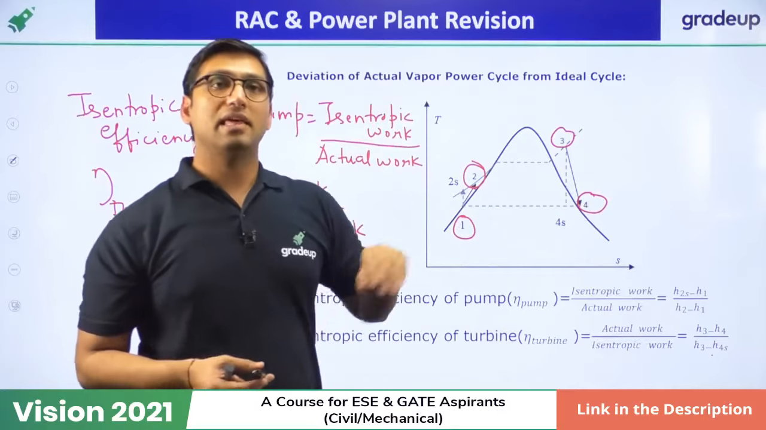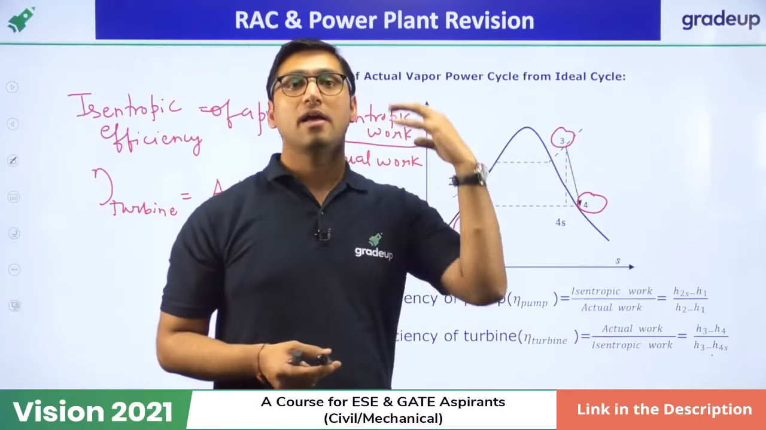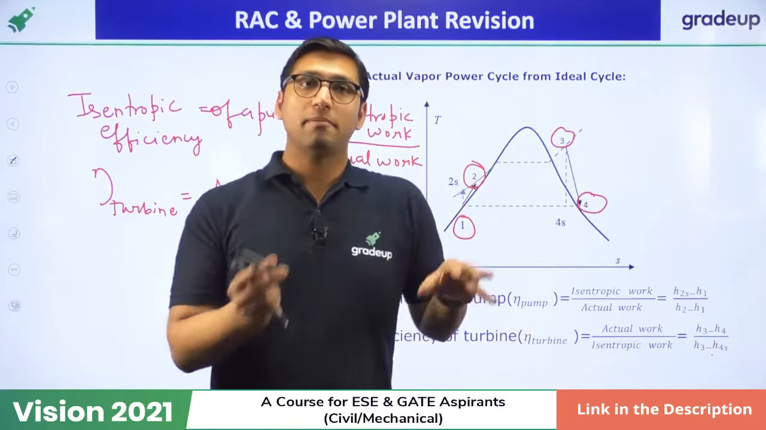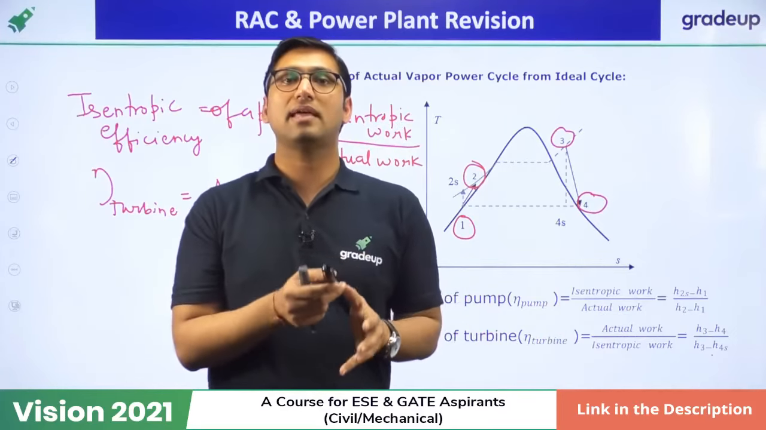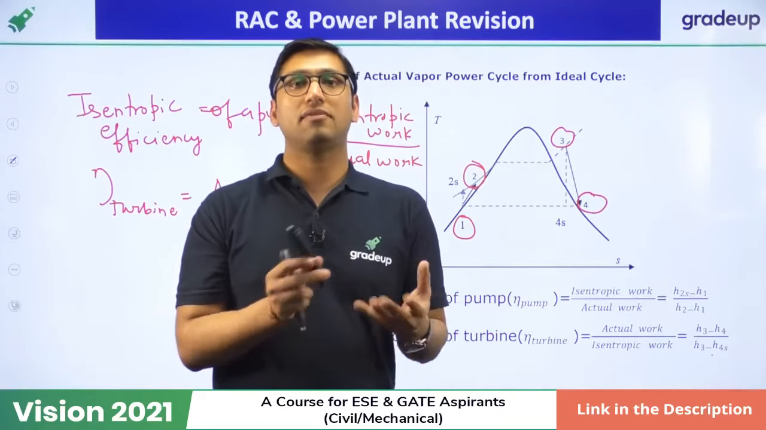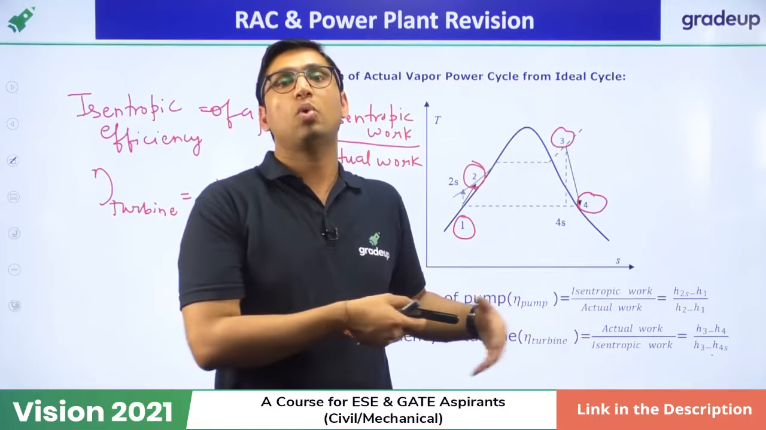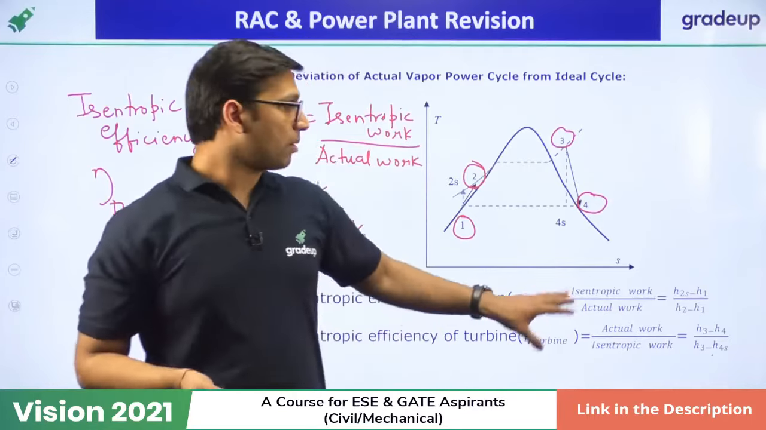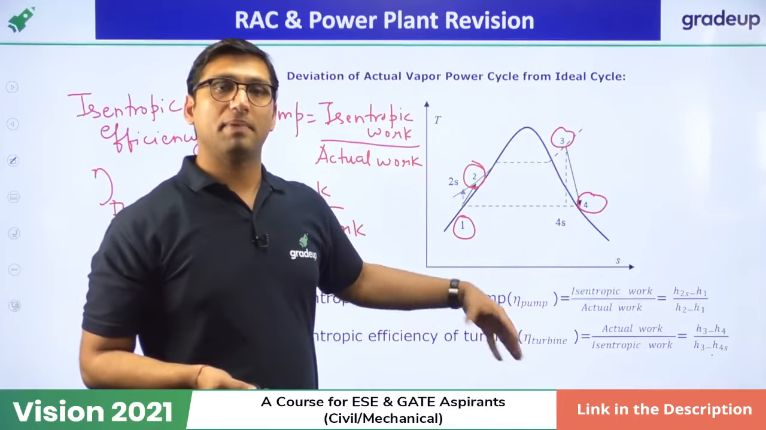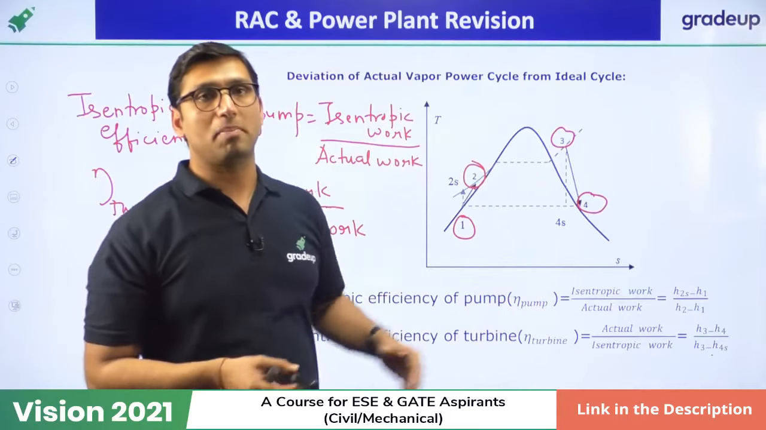And these two formulas will also be used for the Brayton cycle, because in both the Rankine cycle and Brayton cycle, actual work is different as compared to isentropic work due to irreversibility. So these formulas will be used for the Brayton cycle also. So you have to remember this formula.